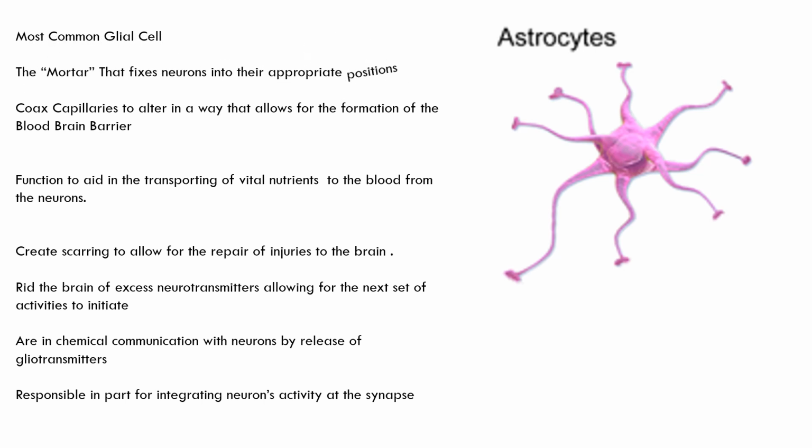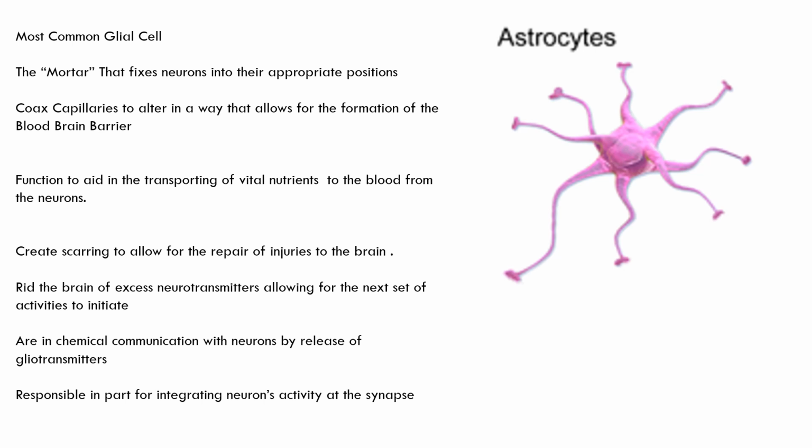They're looked at as the mortar that fixes neurons into their appropriate positions. They coax capillaries to alter in a way that allows for the formation of the blood-brain barrier, which prevents most pathogens and other inappropriate substances from reaching the brain. They function to aid in the transporting of vital nutrients to the blood from the neurons. They create scarring to allow for the repair of injuries to the brain. They rid the brain of excess neurotransmitters, allowing for the next set of activities to initiate.